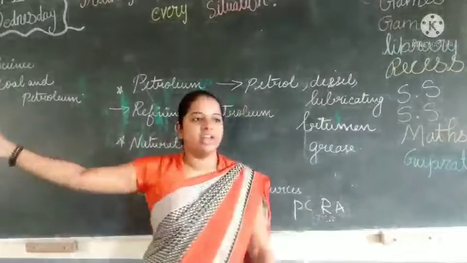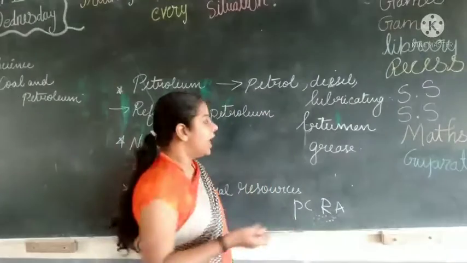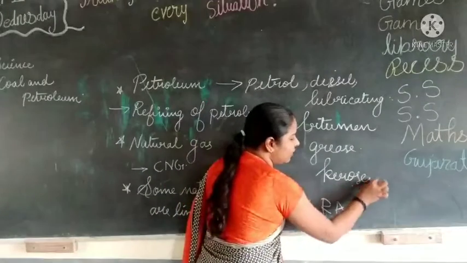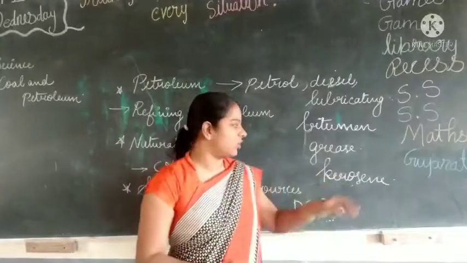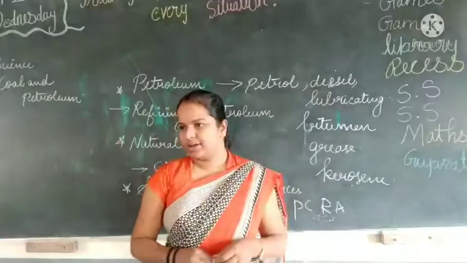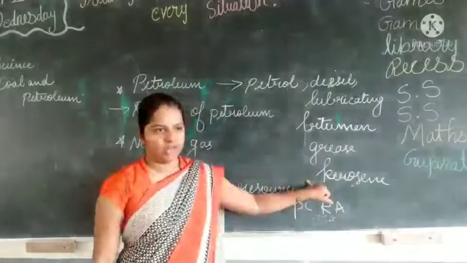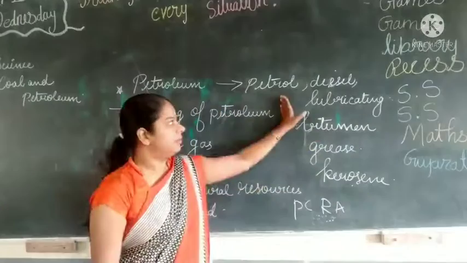And the next thing we are getting is grease. Grease is used in the hinges of the door. Door में आवाज आते तो grease डालते हैं. Understand? And next we are getting kerosene. Kerosene is used in stoves and lamps. Understood? Earlier there was the kerosene lamp. Nowadays it is replaced by candles. Nowadays we are using candles. In the golden days we used kerosene. Understood? These are the things we are getting from petroleum.